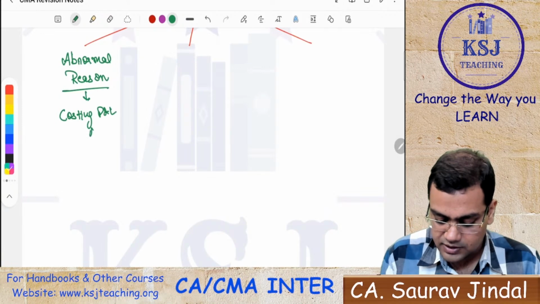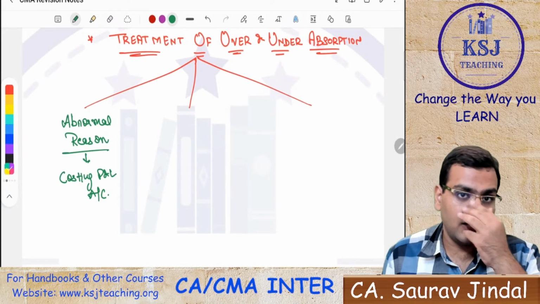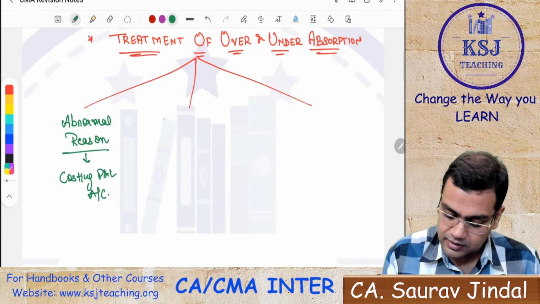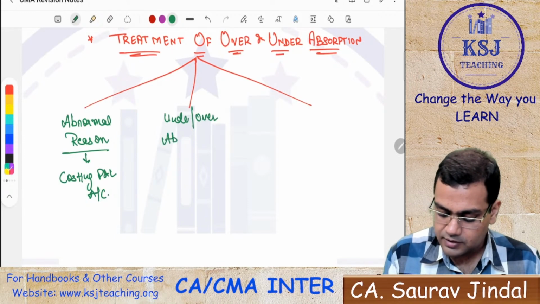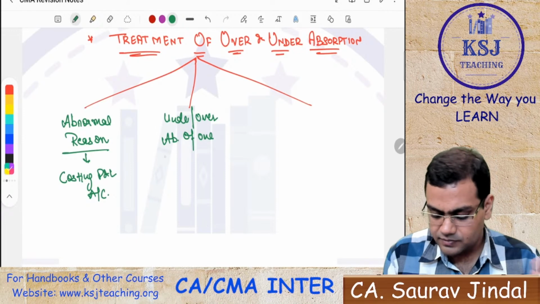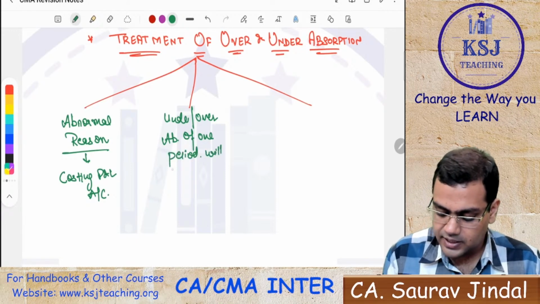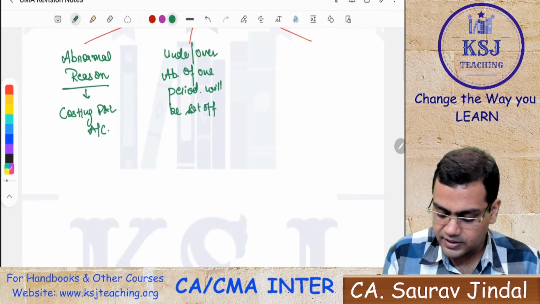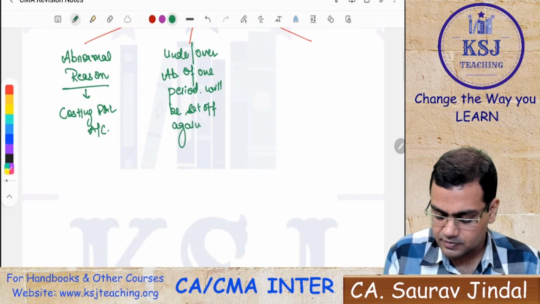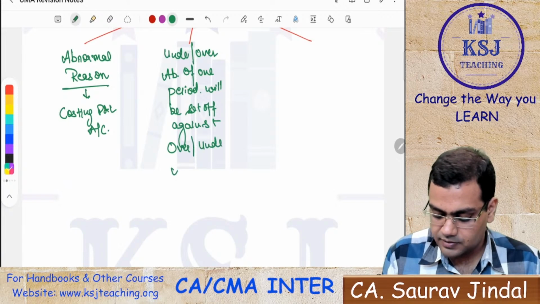Then the second case is where you assume that the under or over absorption of one period will be set off against the over or under absorption of the next period.